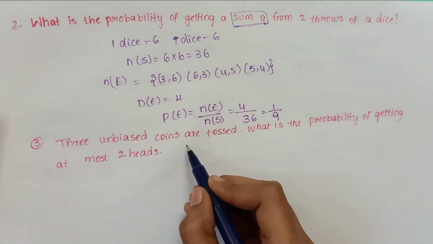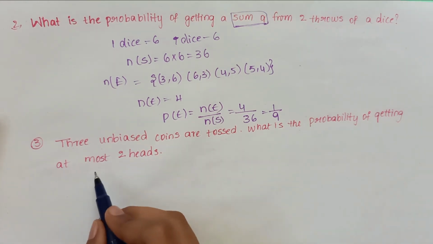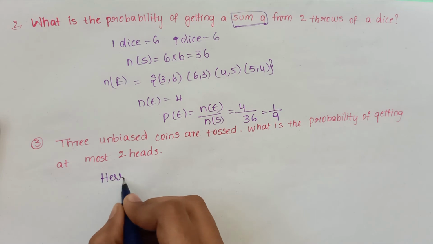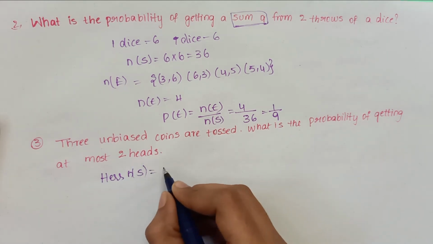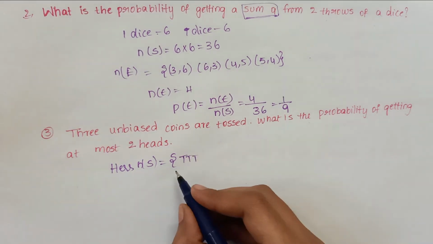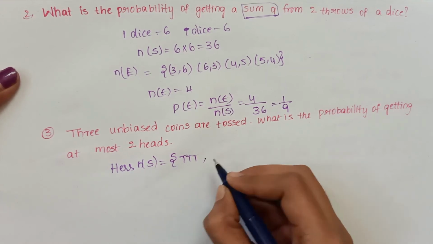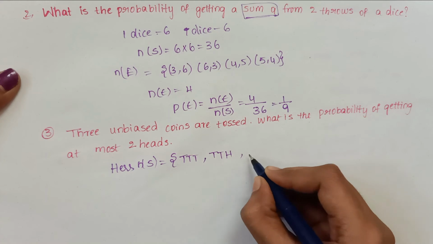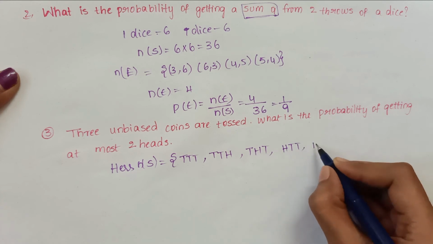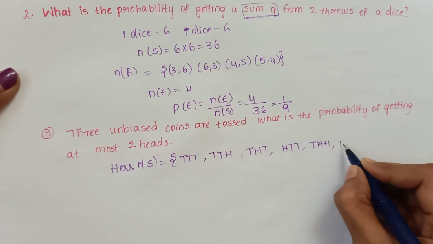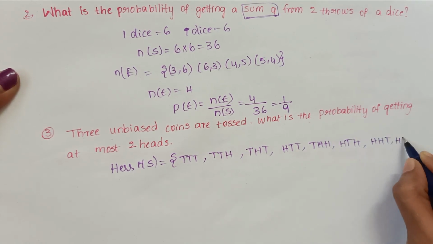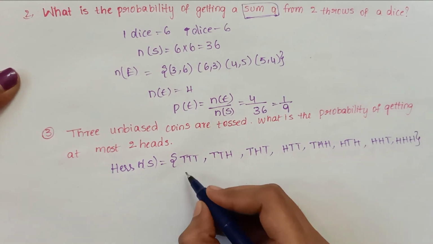Now example 3. 3 unbiased coins are tossed. What is the probability of getting at most 2 heads? So first, N of S is, when you toss 3 coins, the possibilities are 3 tails, 2 tails and 1 head, 1 tail and 2 heads, and so on. Why did I write 3?